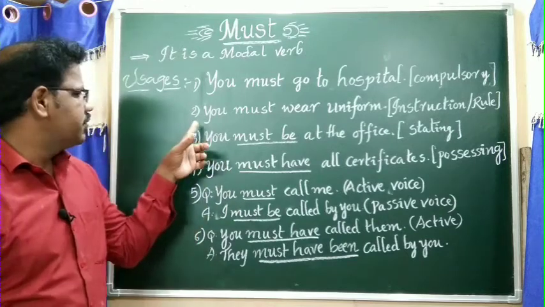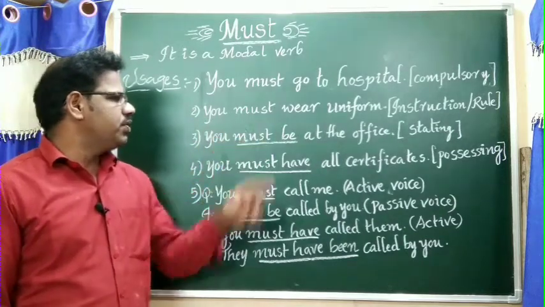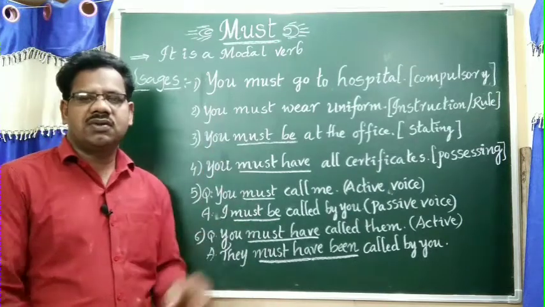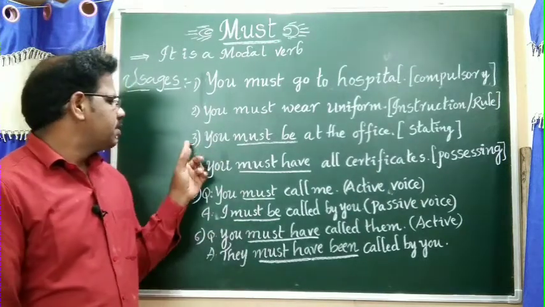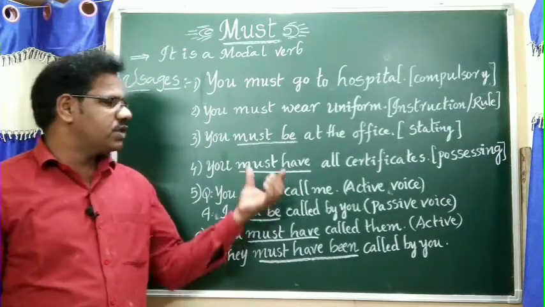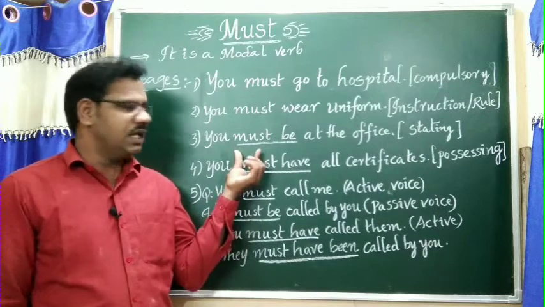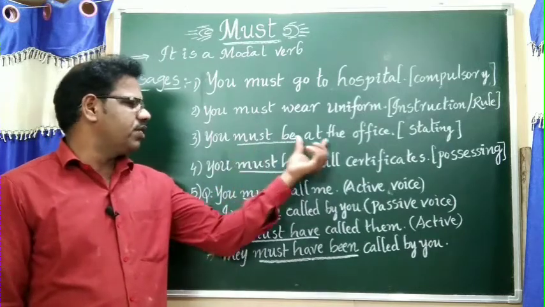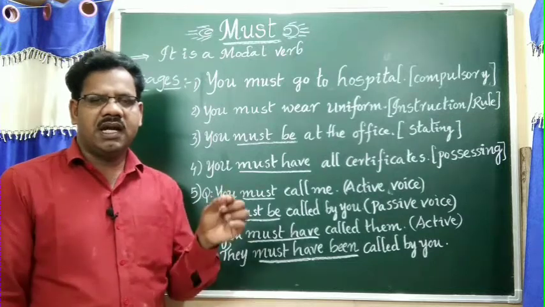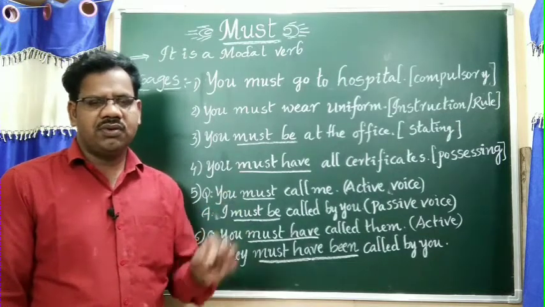And second one, you must wear uniform. This sentence refers to instruction or rule. Third one, you must be at the office. It refers to stating with compulsory. You must be at the office, for example, at 9 a.m. At 9 a.m., we have to be there.